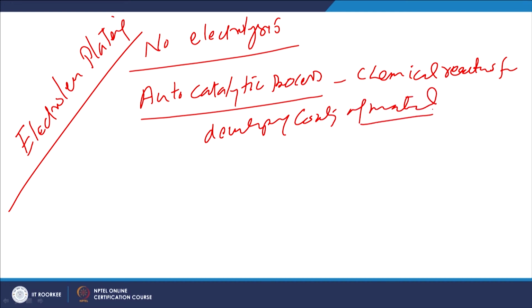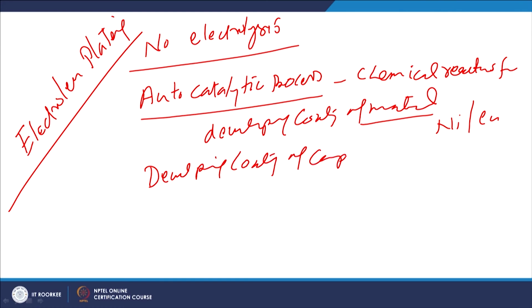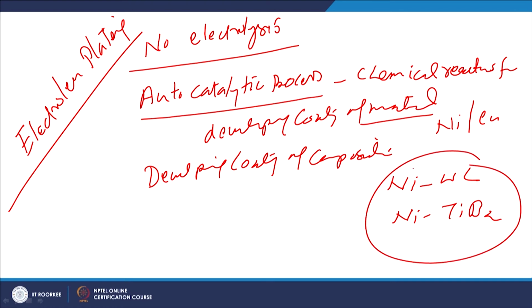materials. So, say the coating of nickel or chromium or any other material can be deposited, but at the same time this is also used for developing coating of composite materials. For this purpose, the nickel tungsten carbide or the nickel titanium boride coatings can also be deposited.